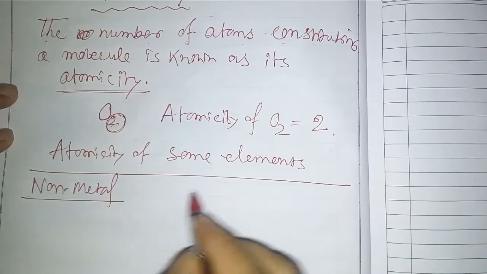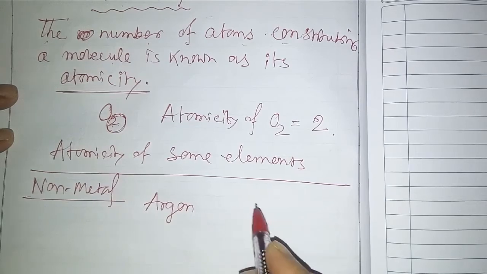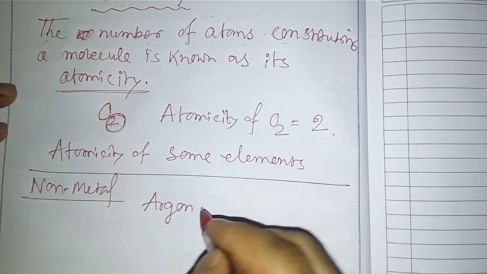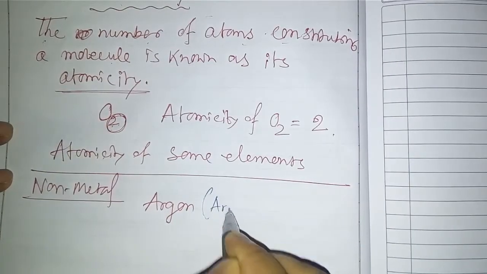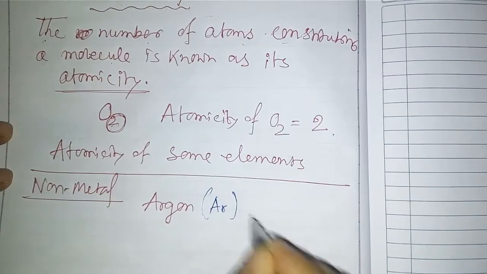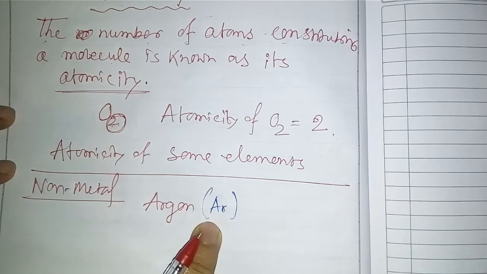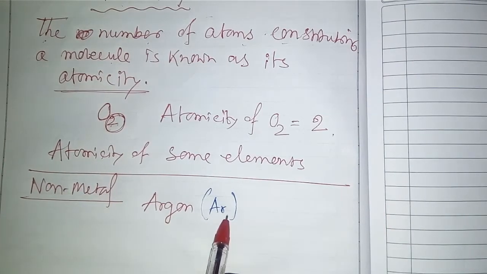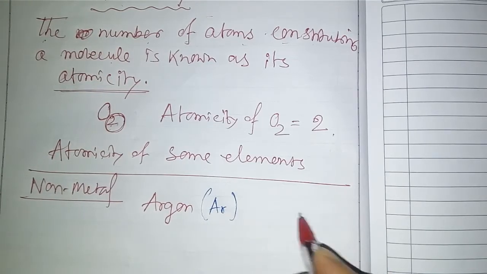First is argon. What is the symbol of argon? The symbol is Ar. What is the atomicity of argon? Here there is only one atom, so the atomicity is 1.